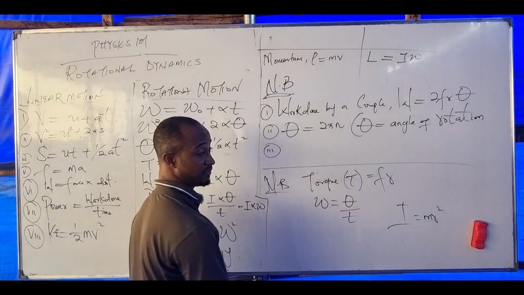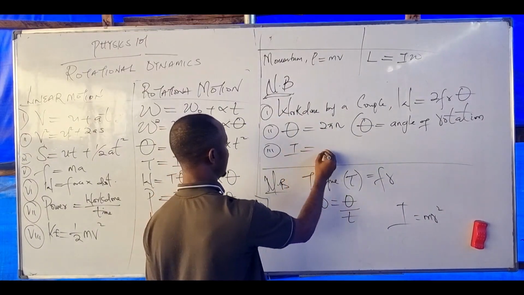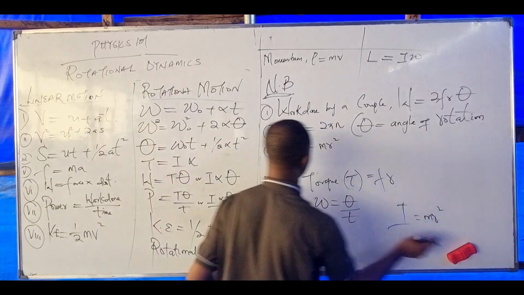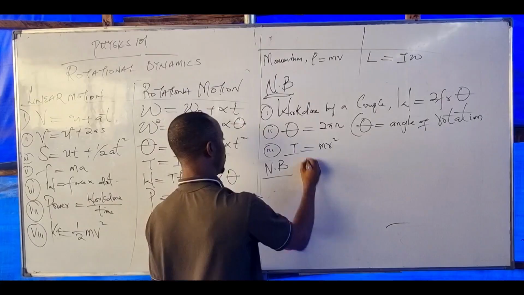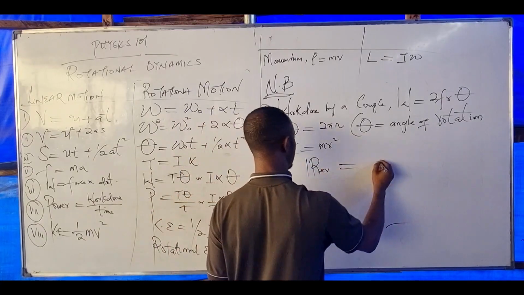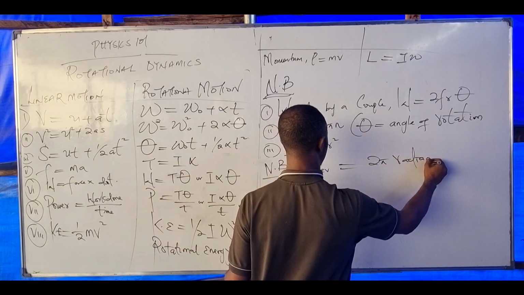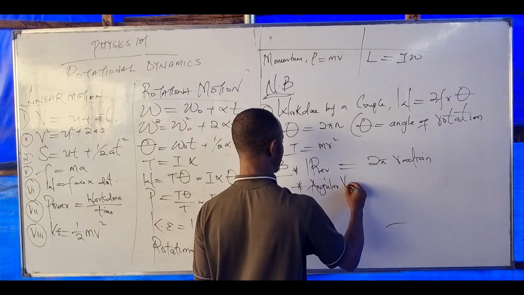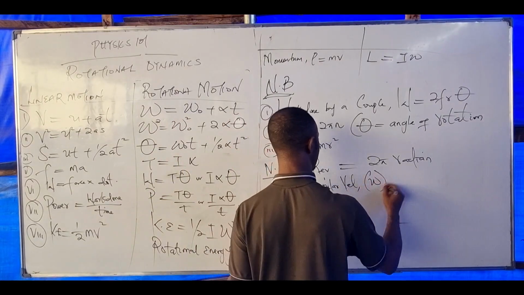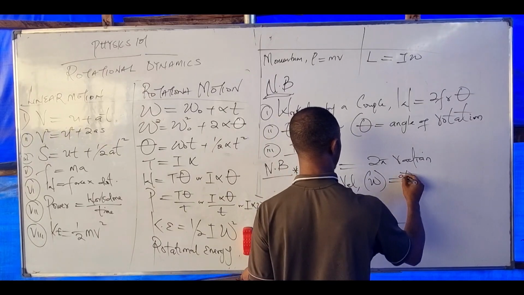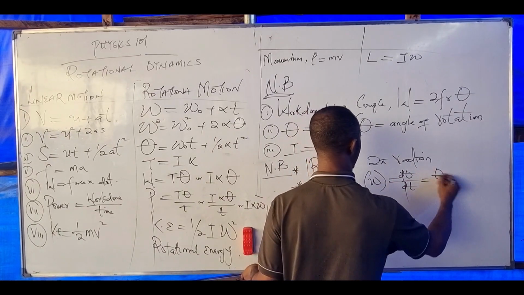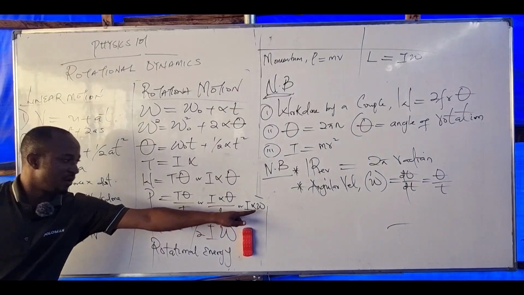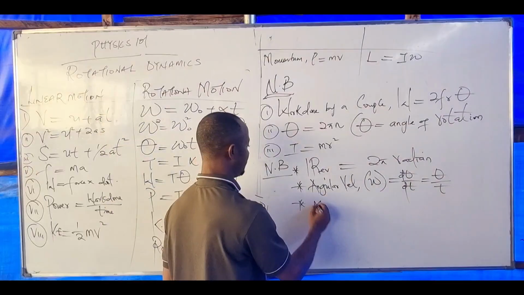Okay, that was what we said before. Inertia is given as m r squared. One revolution equals 2 pi radians. I think I explained this in maths. Note this: angular velocity is change in theta over change in time, which is theta over time, which is angular velocity.